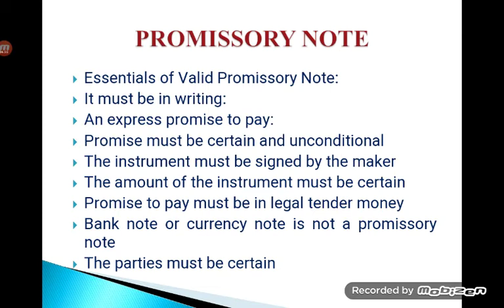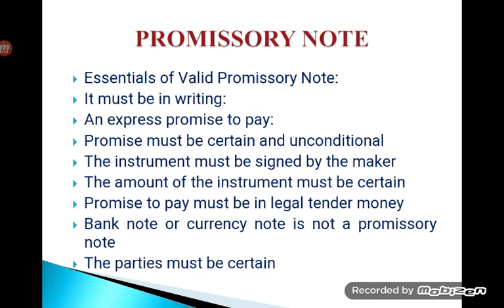So that is why the very first feature of any negotiable instrument is that it must be in writing. The second feature, as it says here, is an express promise to pay. So what exactly does a promissory note contain? The maker of the instrument has to express how much money he has to pay to the payee. So he is expressing through the promissory note how much payment he is going to make to the payee, the person to whom he has to make the payment. That is the second feature.